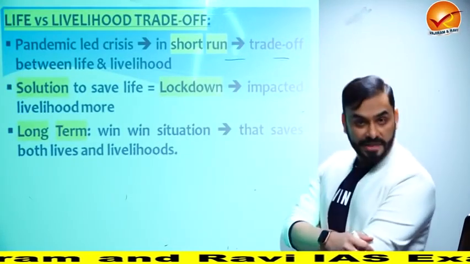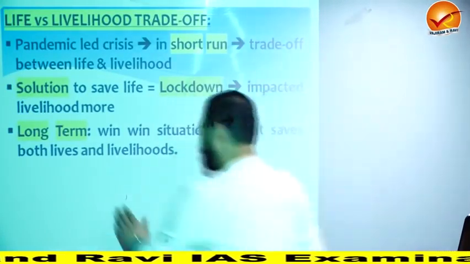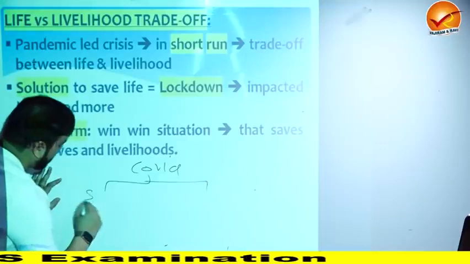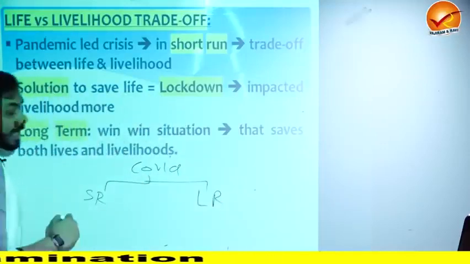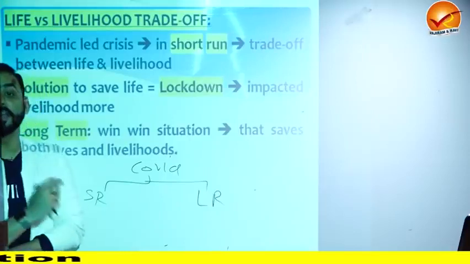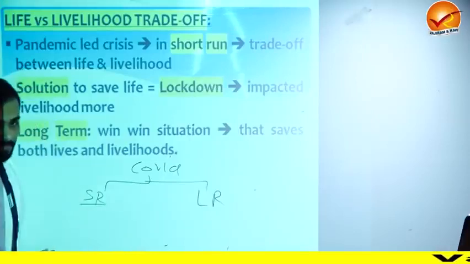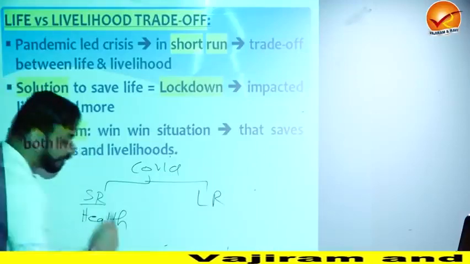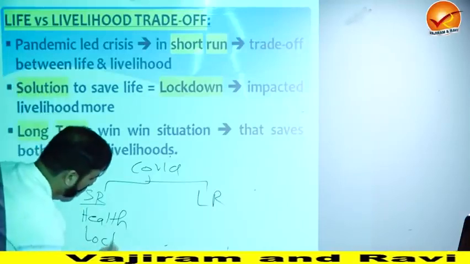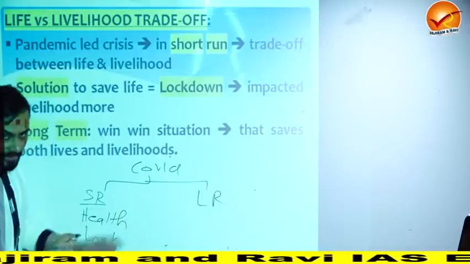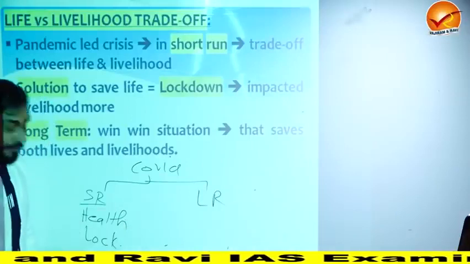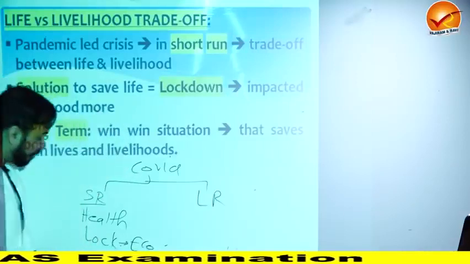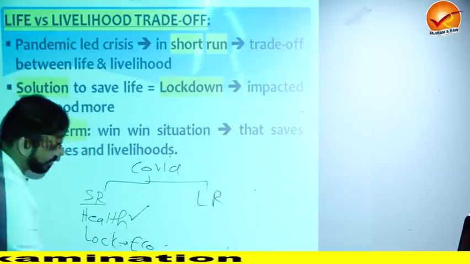Now, another unique feature is life versus livelihood. I'll explain what it means. COVID presented a dilemma: either we take care of the economy or we take care of the health of the people. In the short run, many countries including India had to decide that we will take care of health, which means we will go for lockdown. How do you take care of health? By lockdown plus by giving healthcare facilities. But the moment you go for lockdown, it will trigger an economic crisis. So we were able to save lives, but we had to sacrifice GDP.